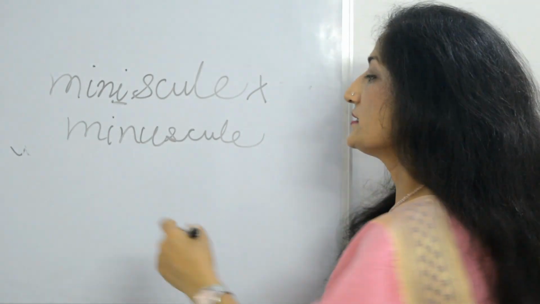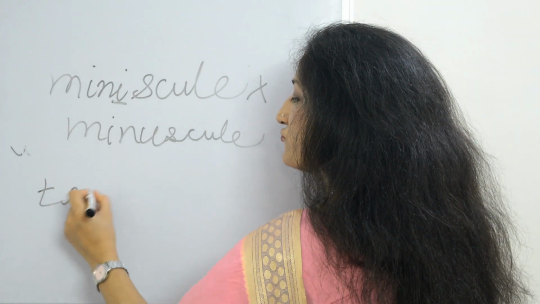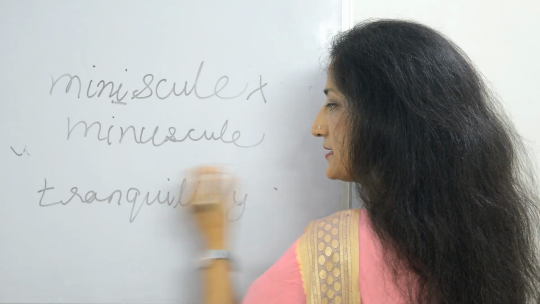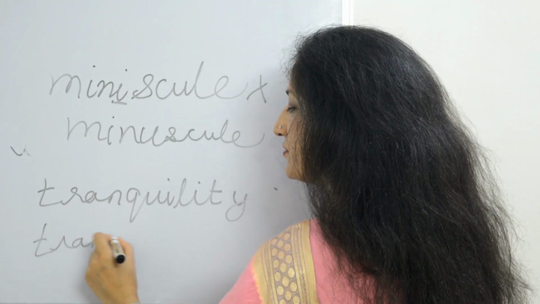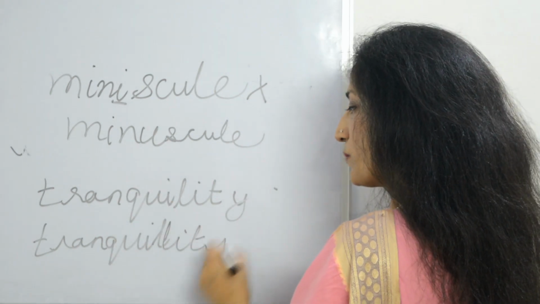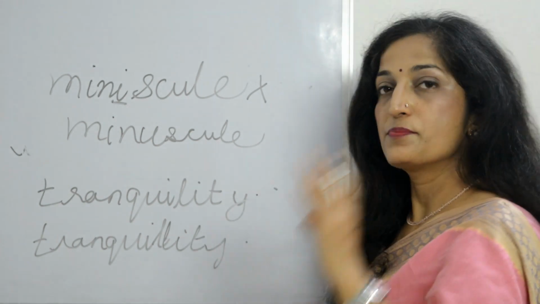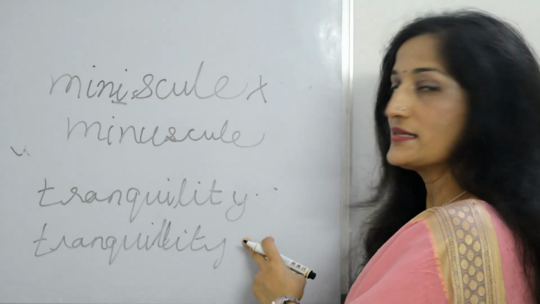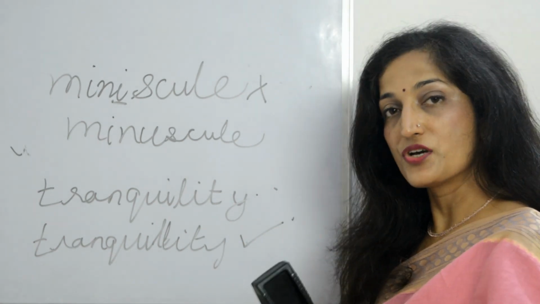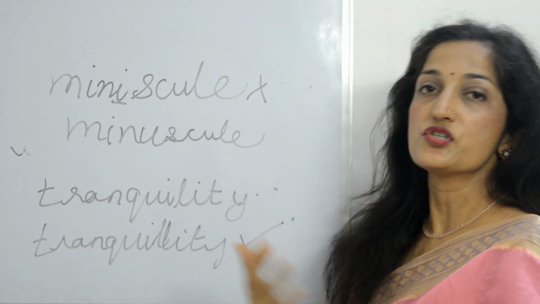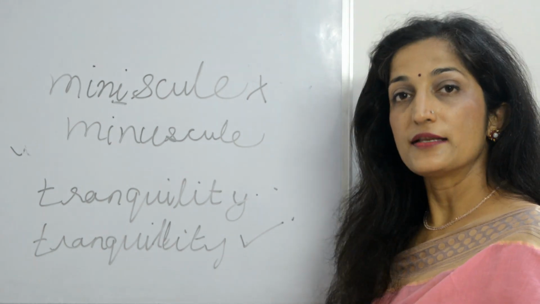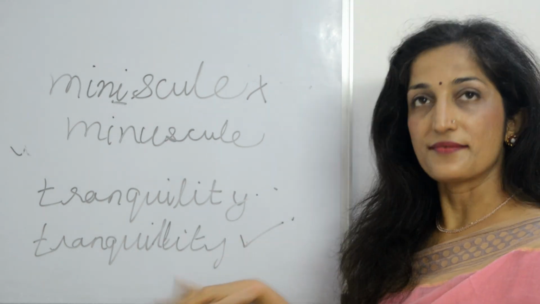Then we have tranquility. Most of you would say that the first spelling, with a single L, is correct. But that is American English, and tranquillity with a double L is the correct spelling in British English. Because here in India we mostly use British English in official documents and communications, this would be considered the correct spelling, right?